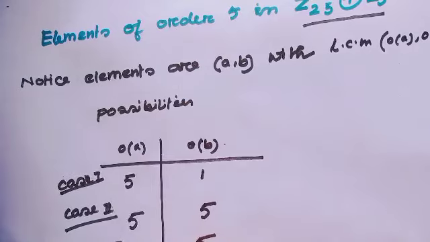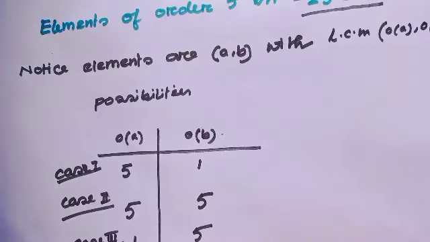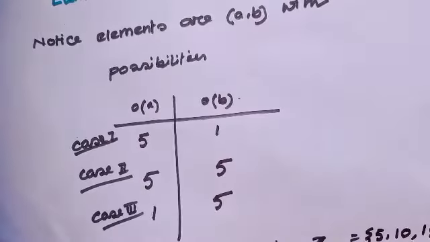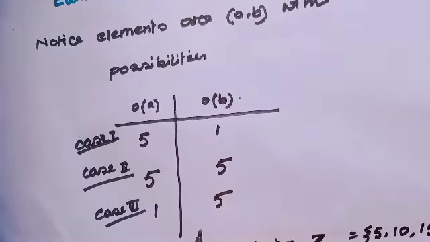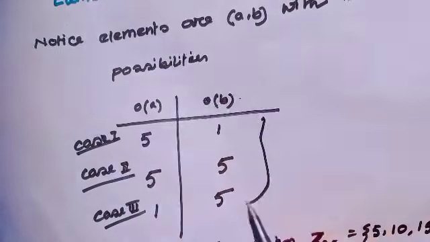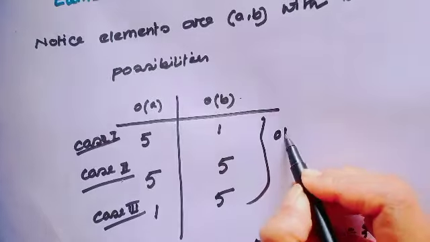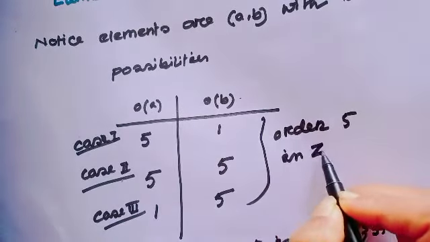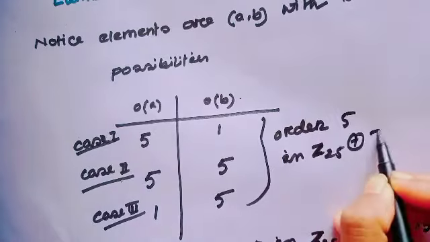It may be both of them of order 5. And the other possibility is a can be an element of order 1 and b can be an element of order 5. And these are all the possibilities of order 5 in Z25 direct product Z5.